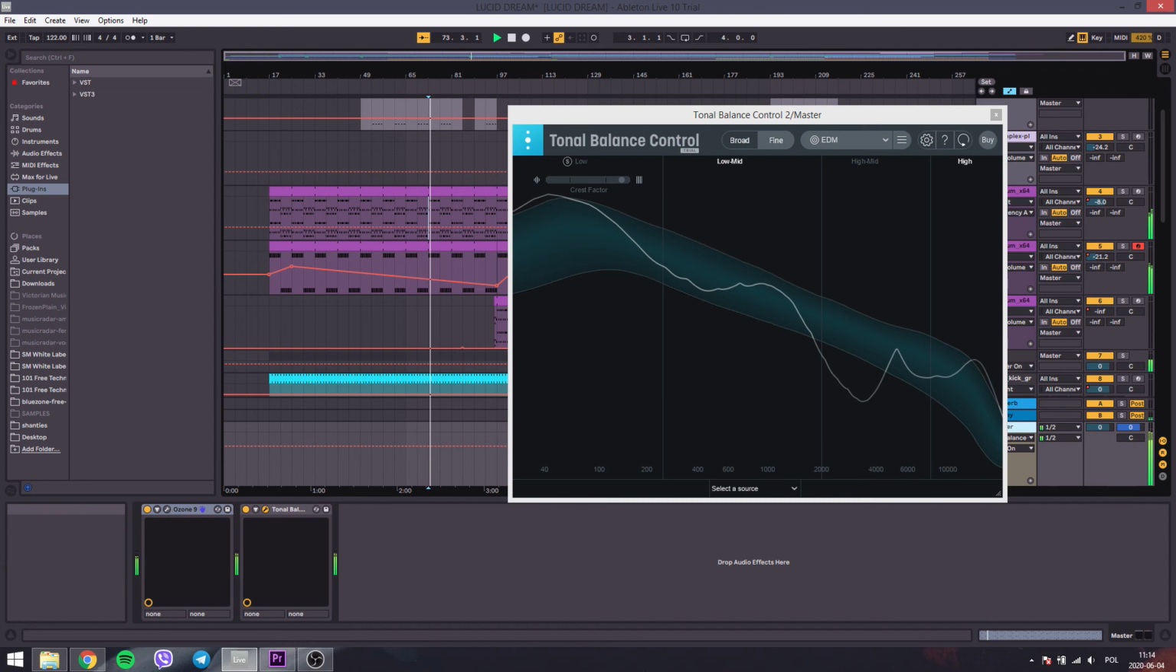When I was done with Ozone, I've put another plugin on my master called Tonal Balance Control. It showed the tonal balance of my track and allowed me to compare it to the tonal balance of an average EDM track, since EDM is similar to what I've created. All of the mastering procedures I've applied to all of my tracks, tweaking just really small bits individually, since my tracks are similar in structure but not the same.